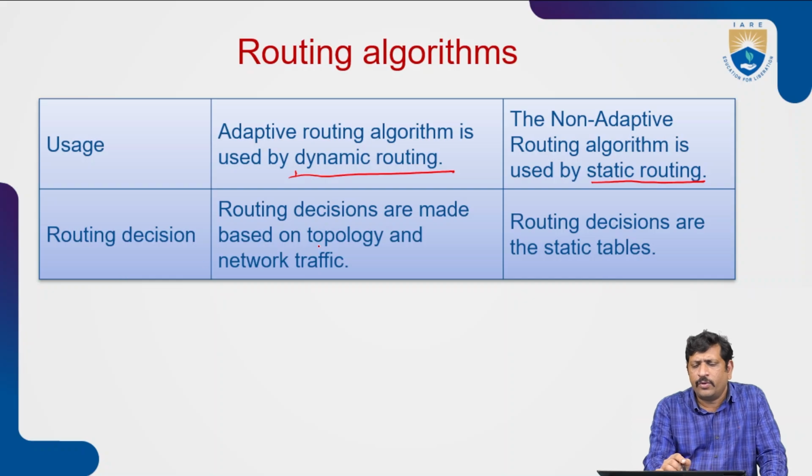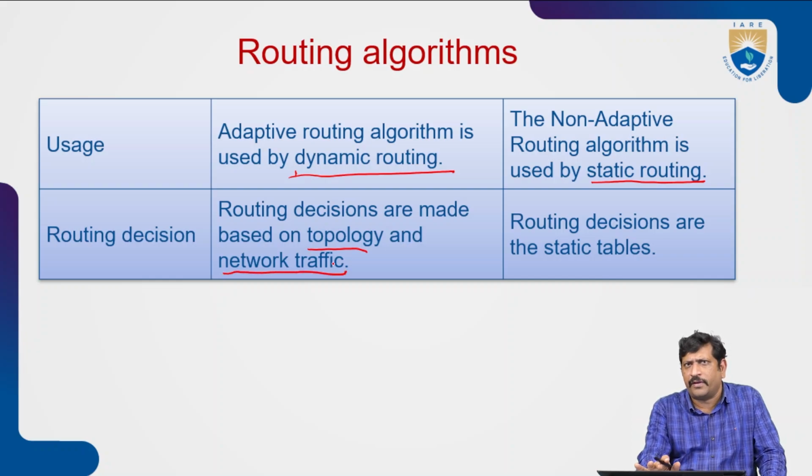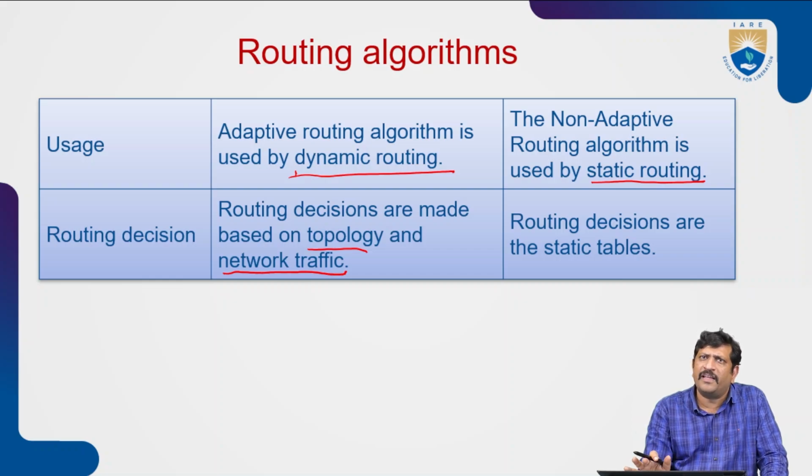Routing decisions in an adaptive routing algorithm are made based on the topology and network overload, where overload means network traffic. If it is a ring topology, the decision is taken based on the ring topology. If it is a mesh topology, the decisions are based on the mesh topology, and the traversal and finding of the optimal path are done accordingly.